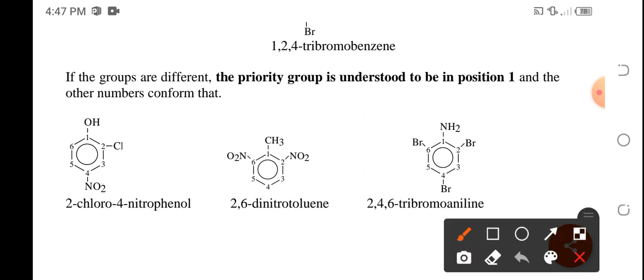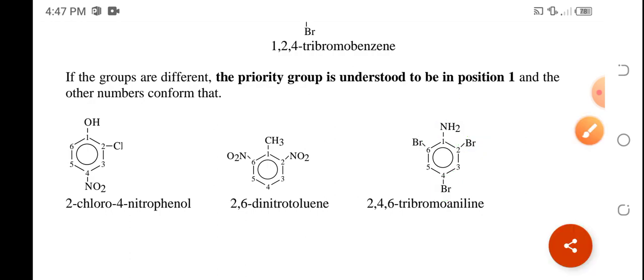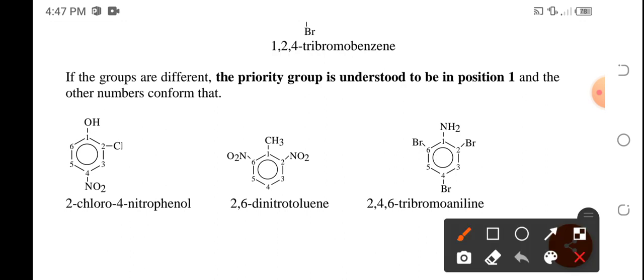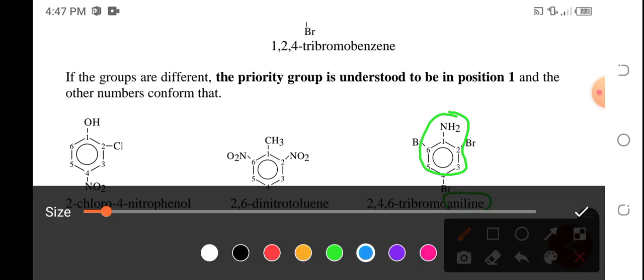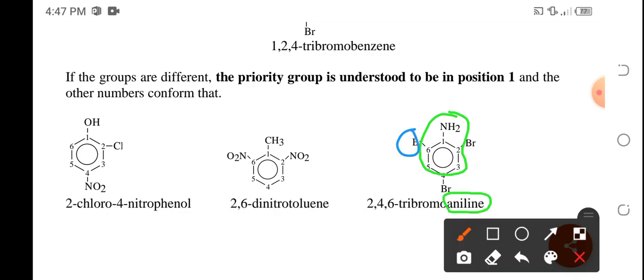Okay. Here, the amino has priority over the halogen. So therefore, we start the numbering with the amino group. So it will have carbon number 1. And since it is the priority, the name of this is collectively known as aniline. And then we have bromo here.